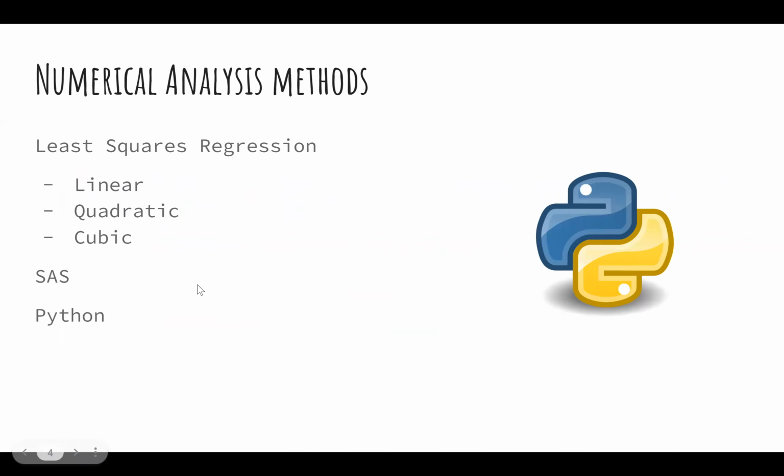So the method we are using is least square regression, and we are implementing linear, quadratic, and cubic regression for the project. For the programming language, we're actually using SAS and Python to do the programming.